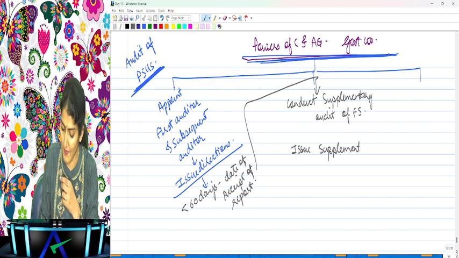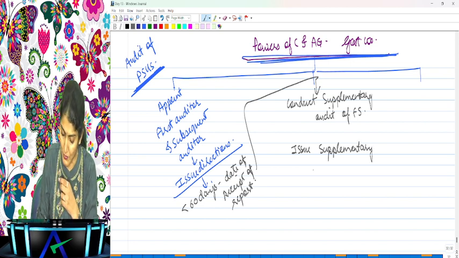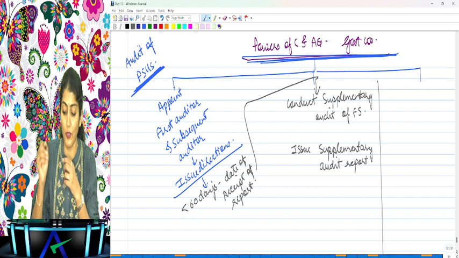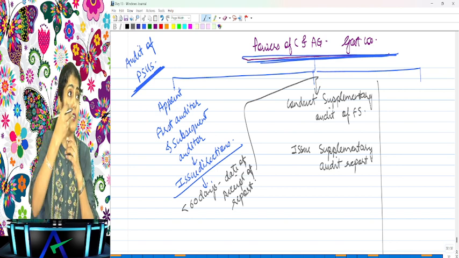So conduct a supplementary audit and also issue a supplementary audit report. This audit report will be attached to the main audit report of the company. It is like an additional report.